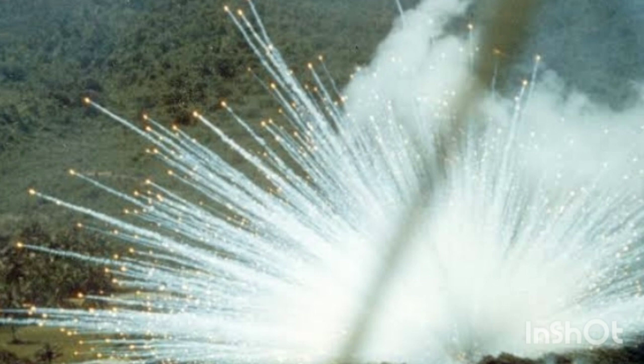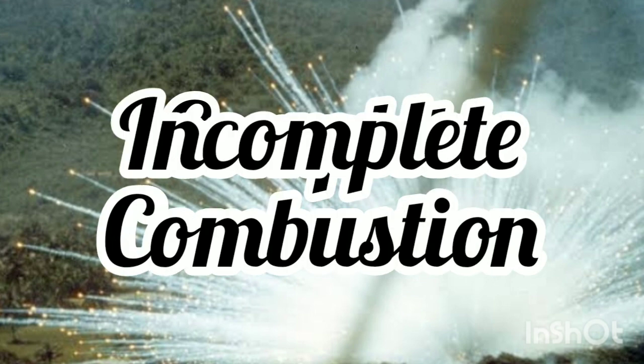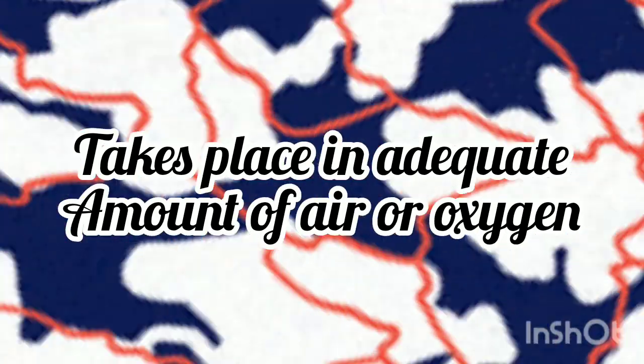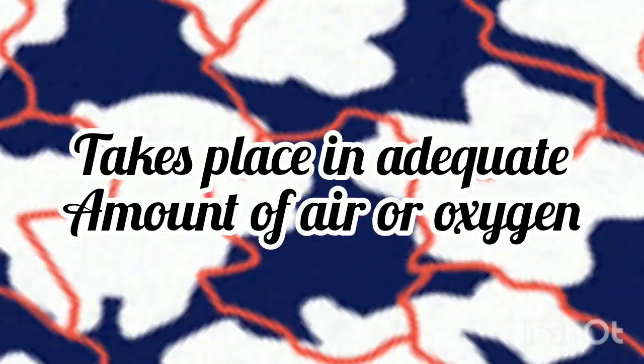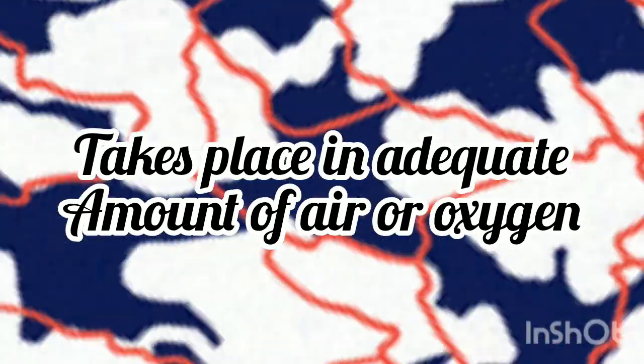Now we have two types, that is complete combustion and incomplete combustion. Let us see what is complete combustion. Complete combustion is a process in which combustion takes place in an adequate amount of air or oxygen.